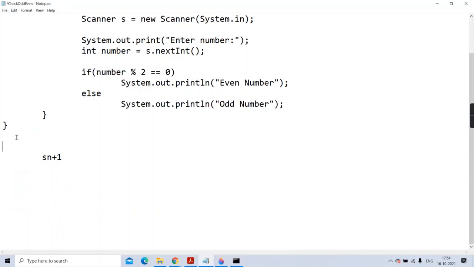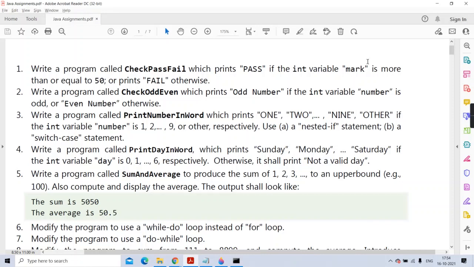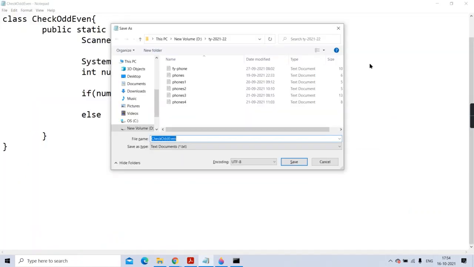So can you solve this quickly? Within 2 minutes you can do it, and then we will wind up with this session. We will save it. The program name is print number in Word, PrintNumberInWord.java.